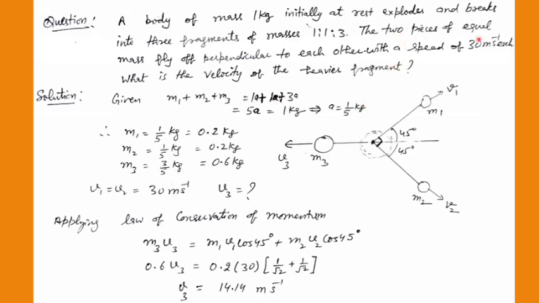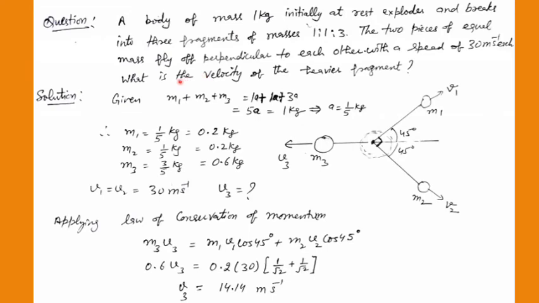The two pieces of equal mass fly off perpendicular to each other. I have drawn the diagram by reading the question only. So V1 and V2 should be at a 90-degree angle according to the question, perpendicular to each other, and speeds are given as 30 meter per second each. It means V1 and V2 magnitudes are the same, and that is 30 meter per second.